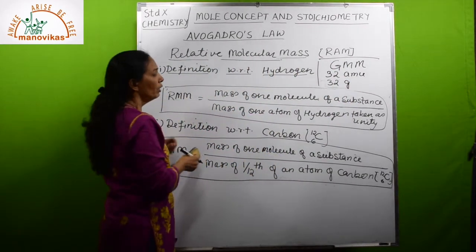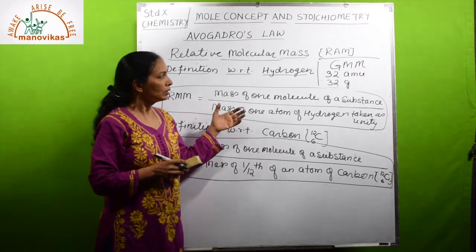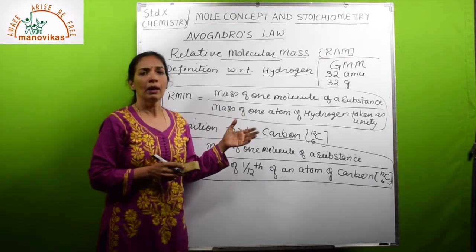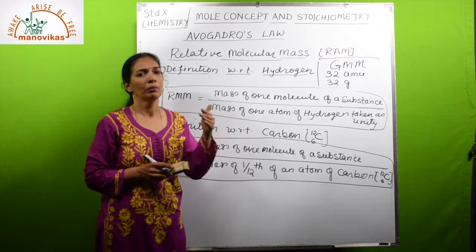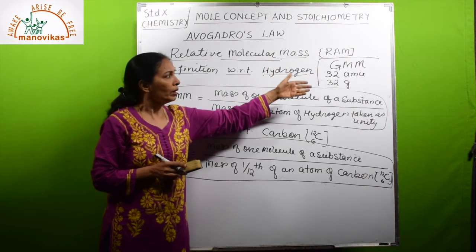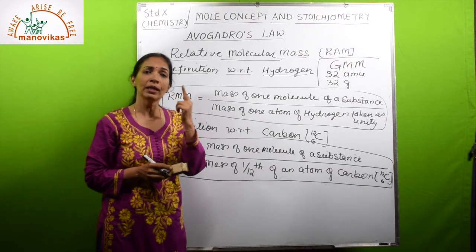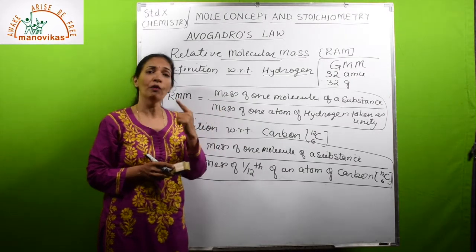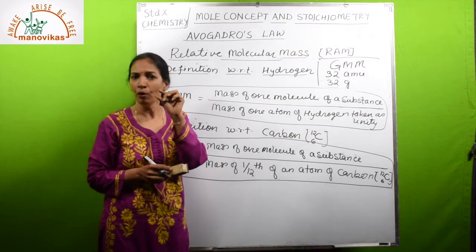Now here you have to understand one thing: when we are saying that the relative atomic mass of oxygen is 16 AMU, gram atomic mass is 16 grams, and gram molecular mass is 32 grams, it doesn't mean that one atom of oxygen weighs 16 grams or one molecule of oxygen weighs 32 grams. We are not weighing one single atom or molecule.